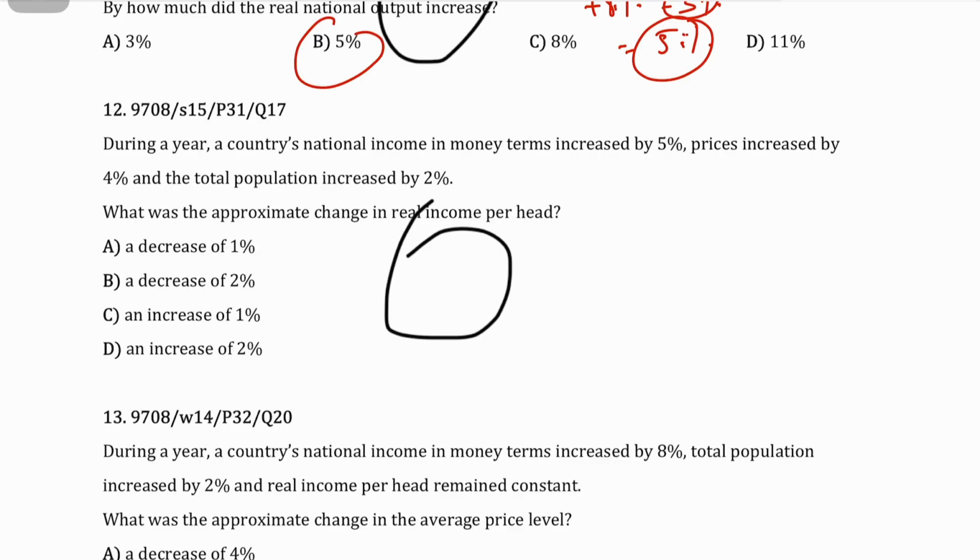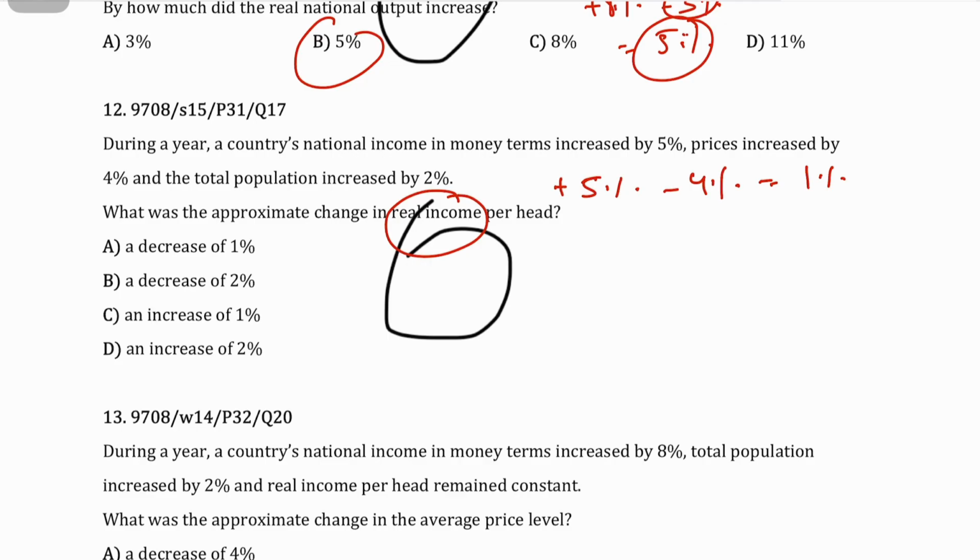your percentage increase in the money national income, that is 5%, minus, since you'll factor in inflation, your price level that went up by 4%, right? So it means that your real national income growth, again I'm repeating, is going up by 1%. But when you want to know an approximate change in your real national income per head, so now you know that your real national income or your real GDP is going up by 1%. But what would be the change?